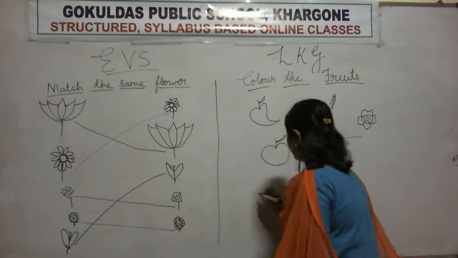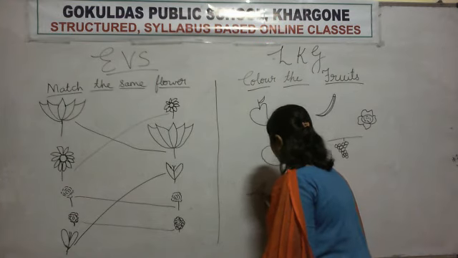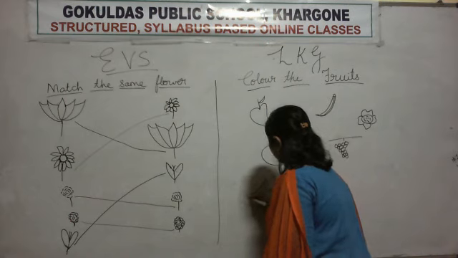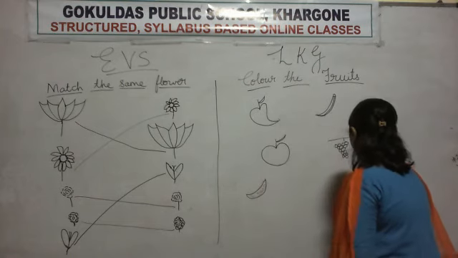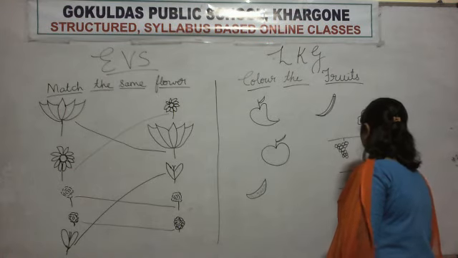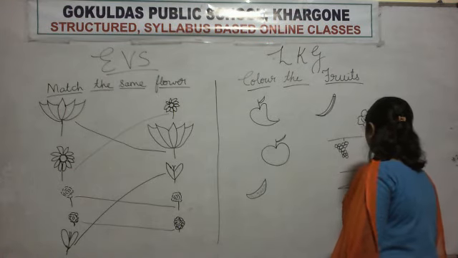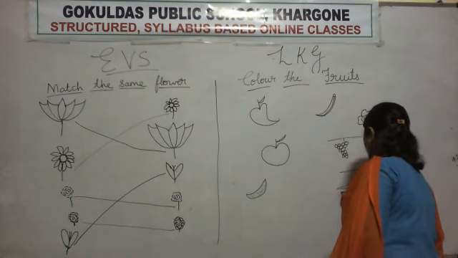First you will tell me the name of all these. What are these? Which is a fruit and which is a vegetable? So what do you have to do? You have to color the fruits.